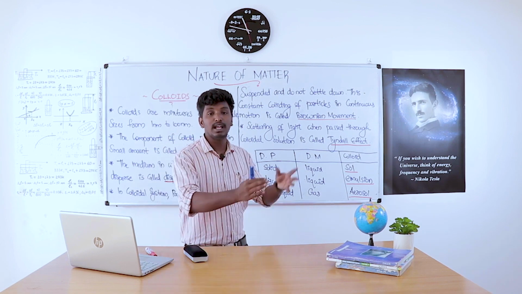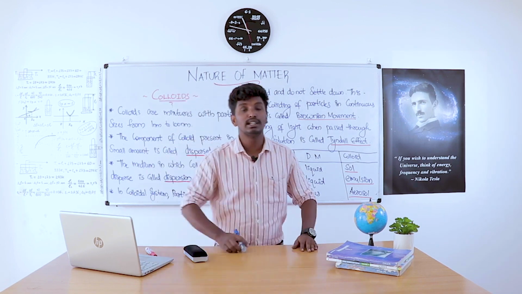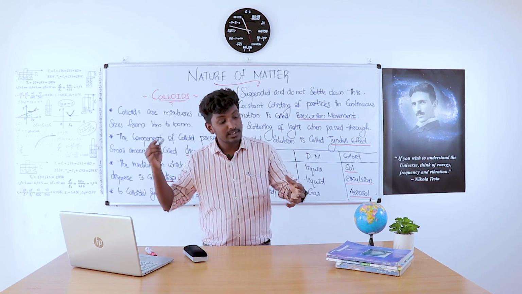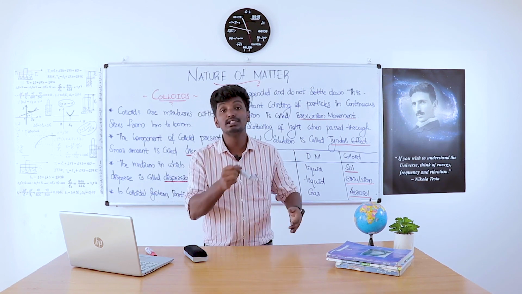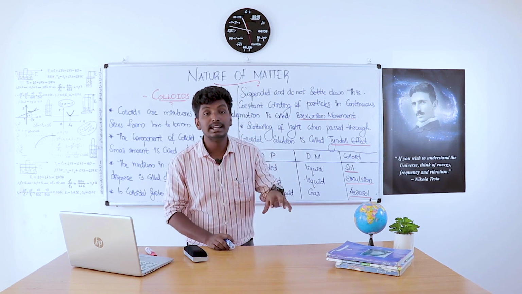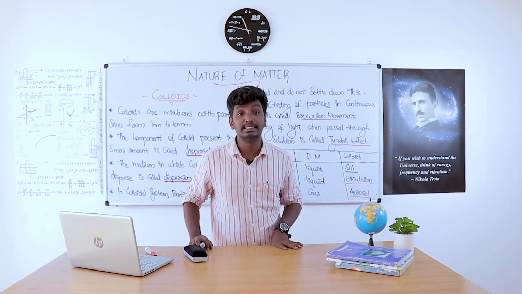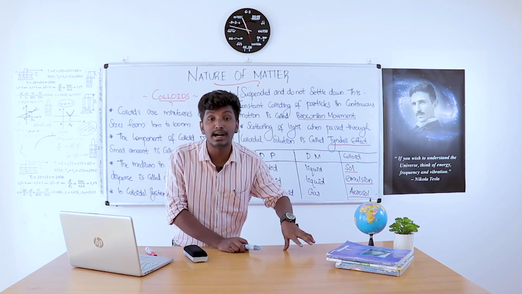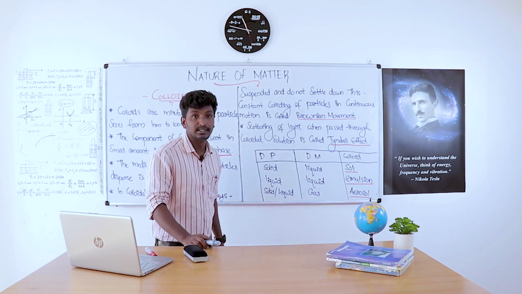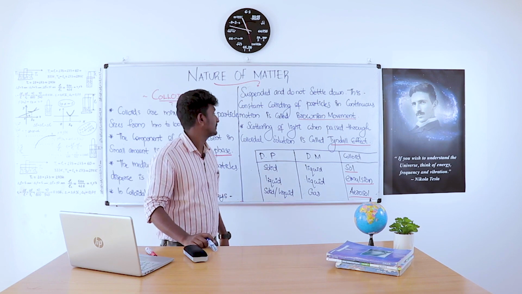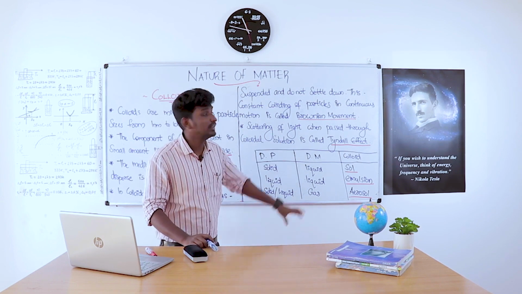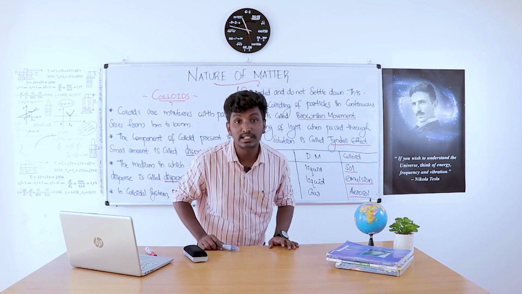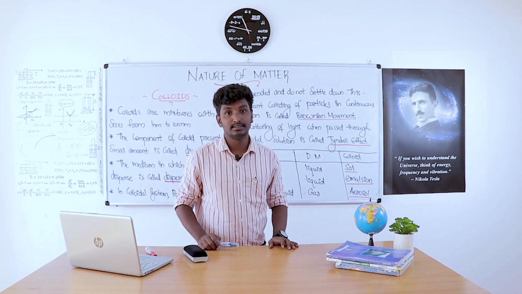When a beam of light is passed through a colloidal solution, the light beam gets scattered. This scattering of light when passed through a colloidal solution is called the Tyndall effect. The scattering of light when passed through a colloidal solution is called the Tyndall effect.